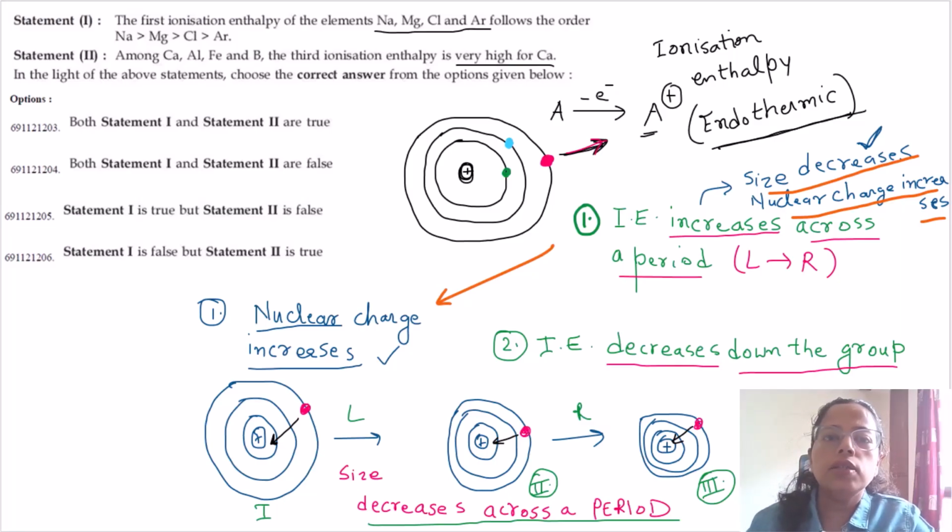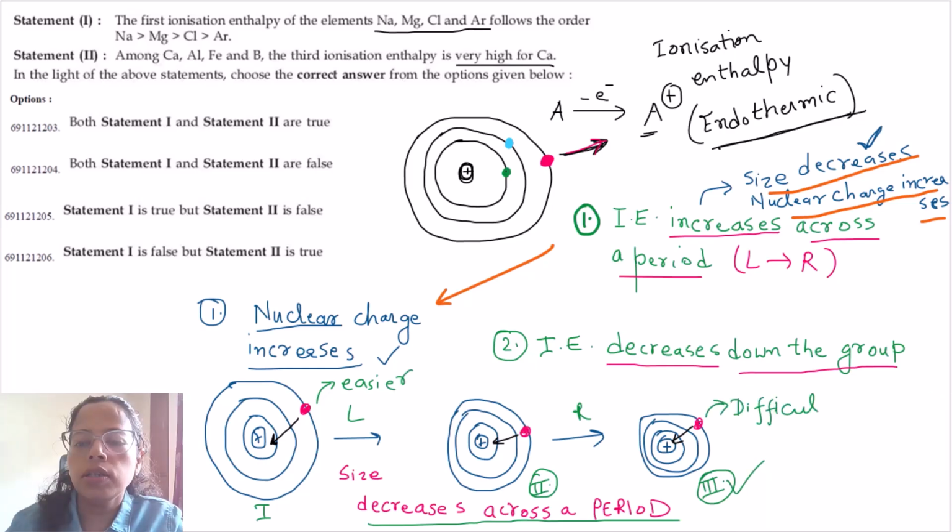So what is the result of this? To pull out an electron from stage 1 will be much easier than to pull out an electron in stage 3, because the stage 3 outermost electron is more attracted towards the nucleus because of the small size.